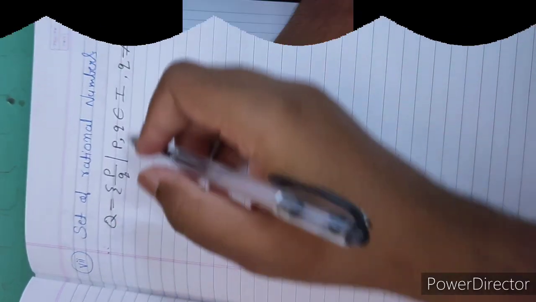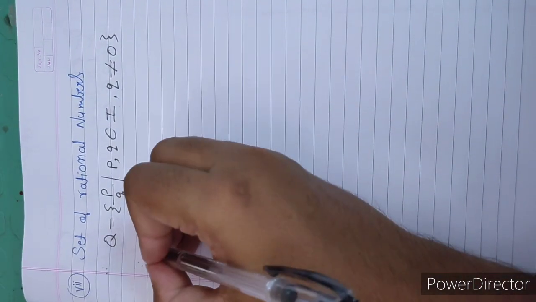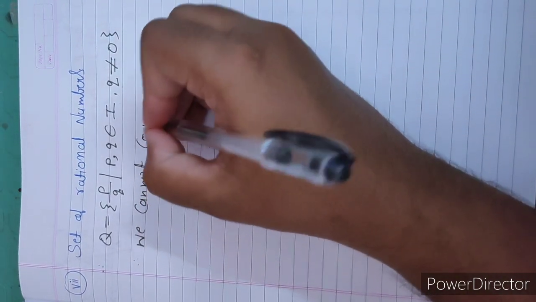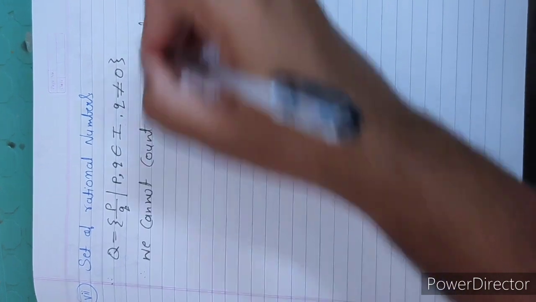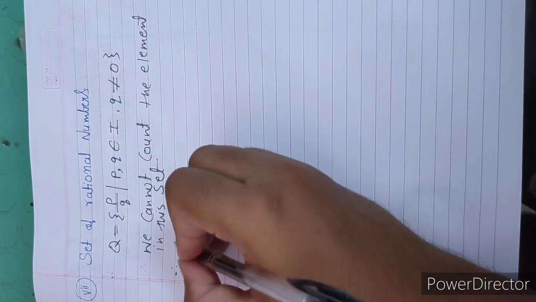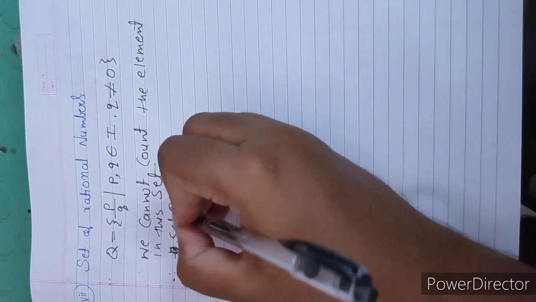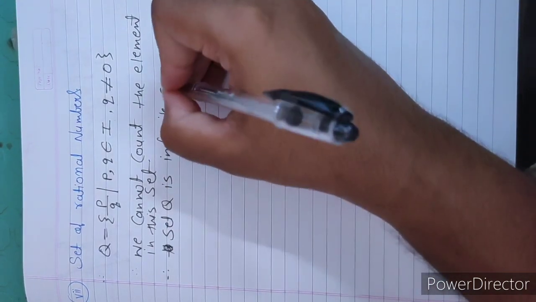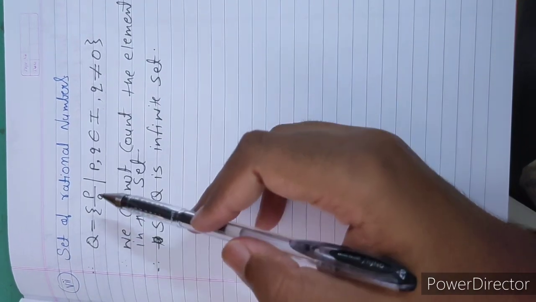Here we will write that we know the rational numbers are uncountable, so we cannot count the elements in this set. So this set, set Q, is an infinite set. Understood everyone? By this question number 7 we completed practice set 1.2.